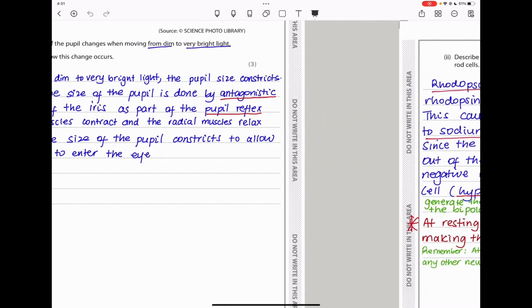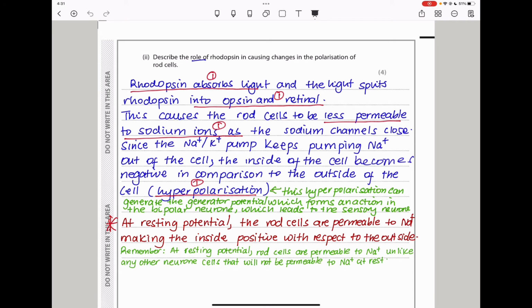Continuing on. The next question says, describe the role of rhodopsin in causing changes in the polarization of the rod cells. Now, rhodopsin is a pigment found within the eye. So rhodopsin absorbs light, and the light splits the rhodopsin into opsin and retinol. This is going to cause the rod cells to be less permeable to sodium ions. The sodium ion channels will close. It means the sodium-potassium pump will keep pumping sodium ions out of the cell, and the inside of the cell is going to become more negative in comparison to the outside. And this is what we call hyperpolarization.